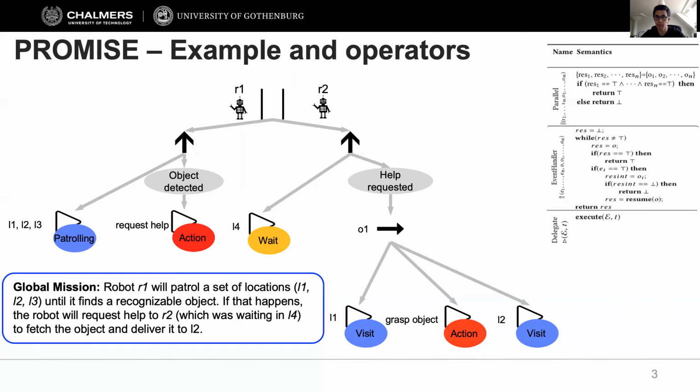In a similar way, Robot 2 will wait idly in L4 until help is requested. If so, it will then trigger the sequence operator, which executes a set of operators in sequence. Robot 2 will then visit a location, grasp an object, and drive to L2.